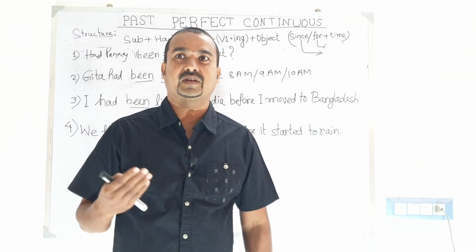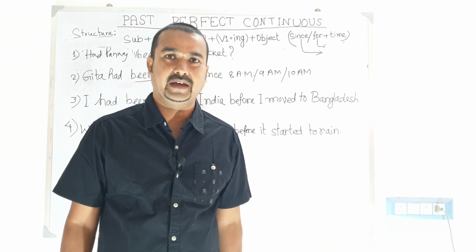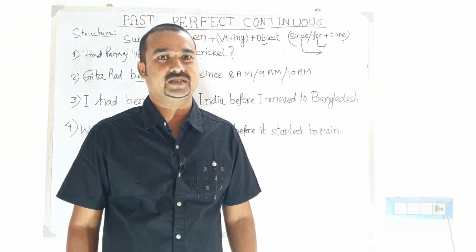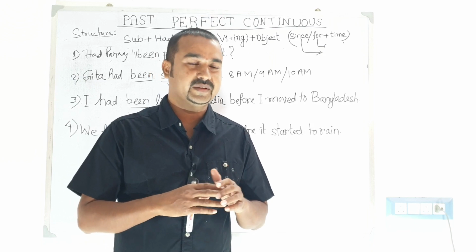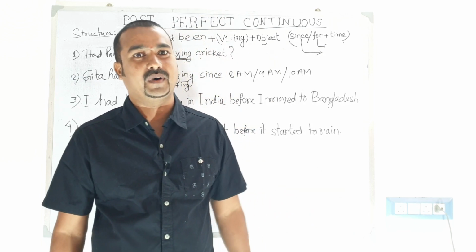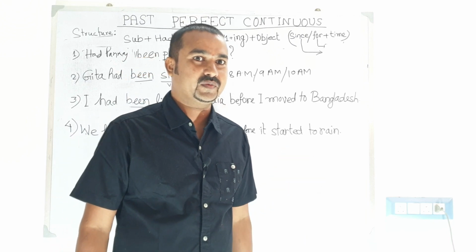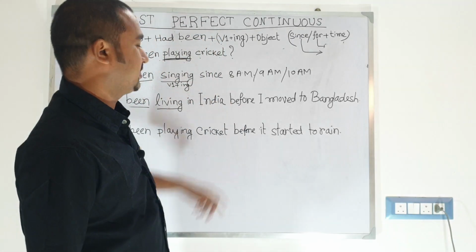What is past perfect continuous? Let's suppose any event that happened in the past, it continued in the past and it finished in the past. That type of event comes under past perfect continuous tense.